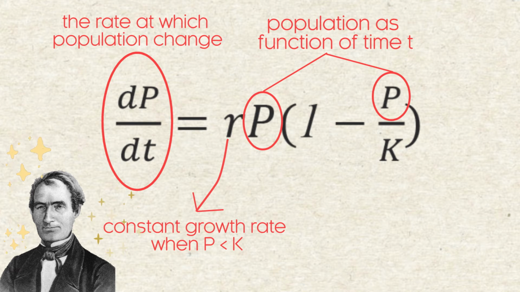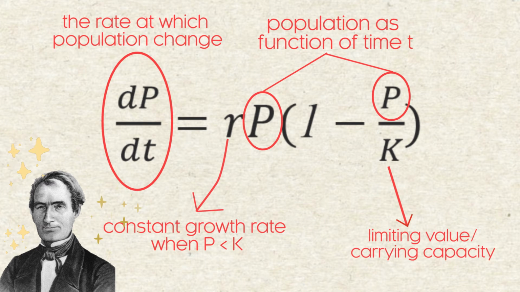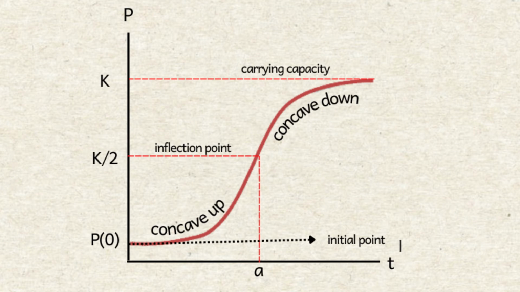P is the population as a function of the time t, and K represents the limiting value or the carrying capacity. Here is the most common form of the logistic equation. The curve is concave up on minus infinity to a and concave down on a to infinity. The inflection point (a, K/2) is where the graph changes its concavity.